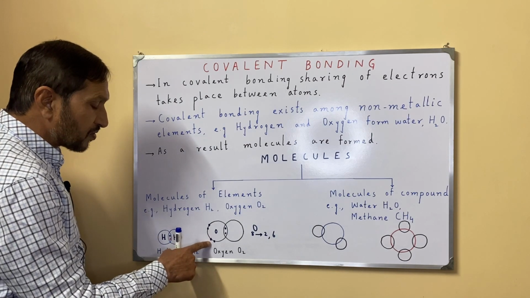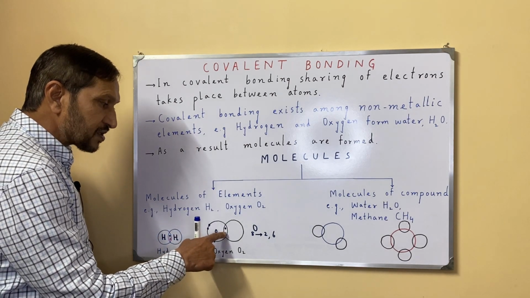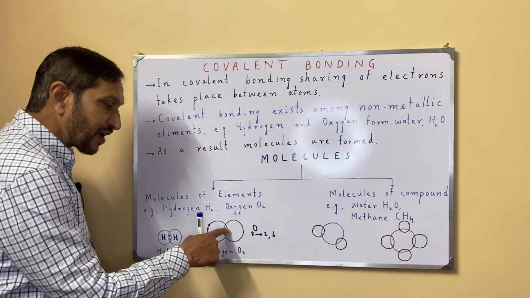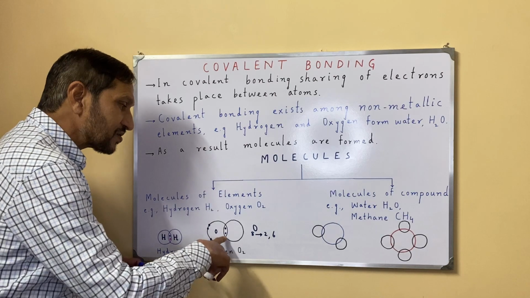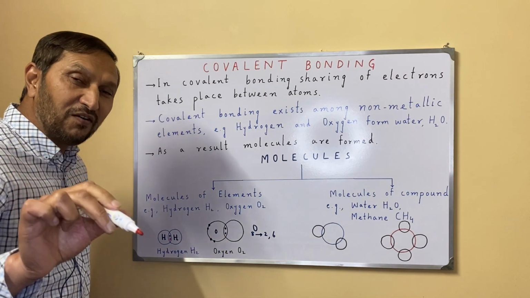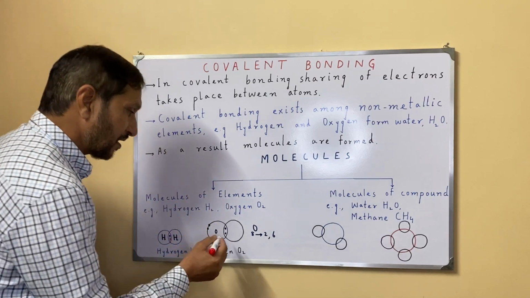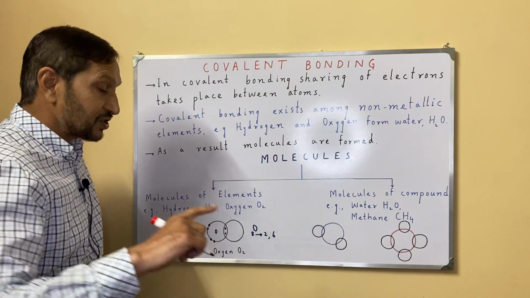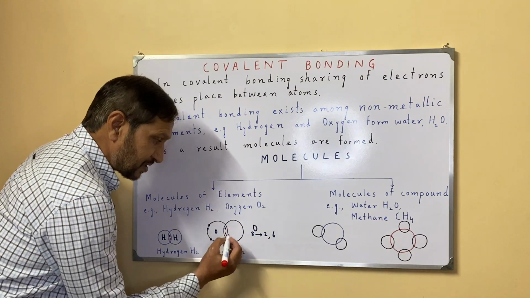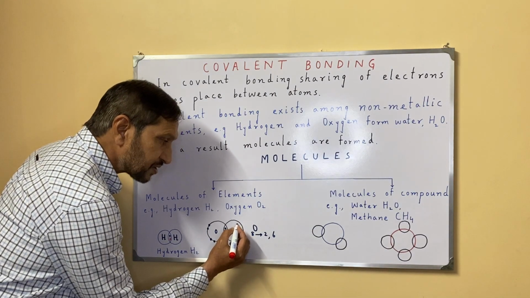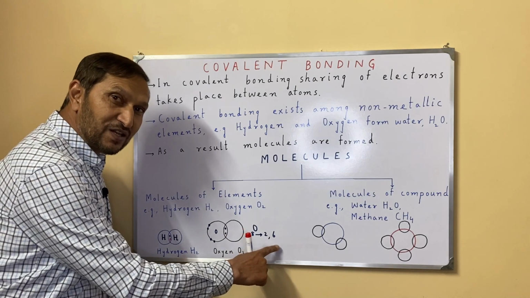I draw 4 electrons separately and 2 electrons I am drawing in the overlapping region, because these 2 electrons will be involved in sharing, will be involved in covalent bonding. Now I am drawing 6 electrons of the other oxygen. This is another atom of oxygen, and it is also having 6 electrons in the valence shell.